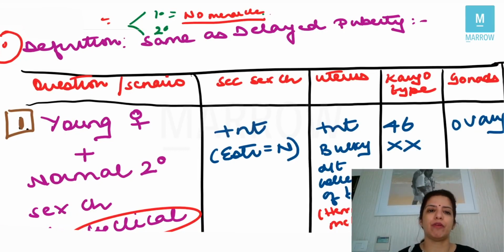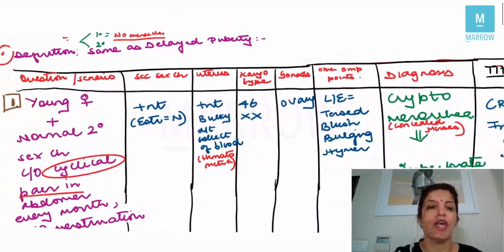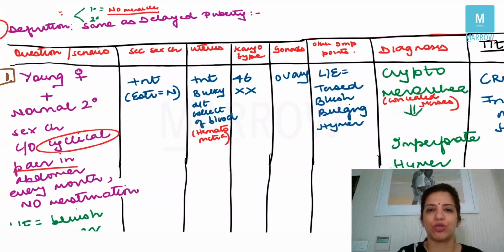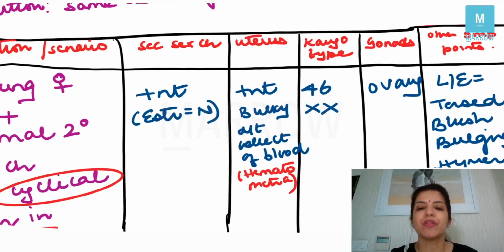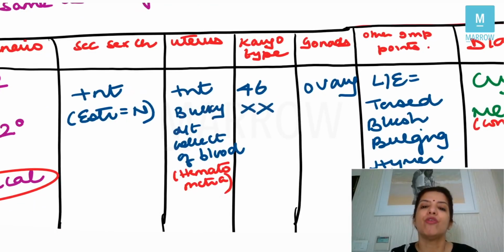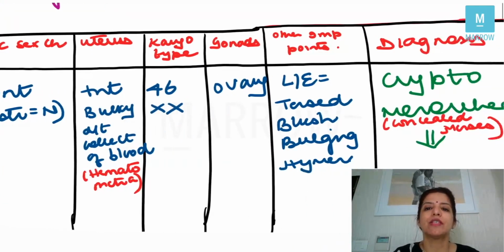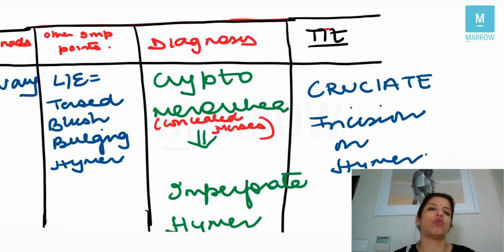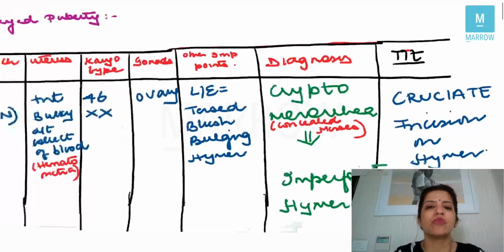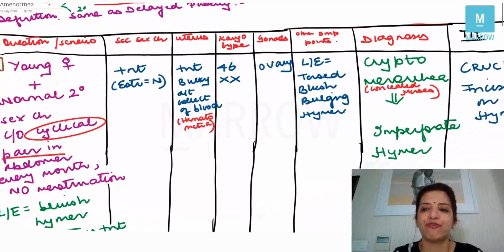And for primary amenorrhea, I want you to make this chart, which is very, very important. In this chart, you are going to make 8 columns. First column will be your question or a case scenario. Second column will be secondary sexual characteristics. Third column will be whether uterus is present or not. Fourth column will be the karyotype. Fifth column will be gonads. Sixth column will be other important point. Seventh column is diagnosis, and eighth column is treatment. Right? This is the most important table which you have to remember.